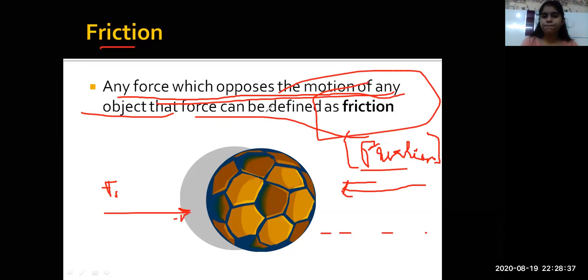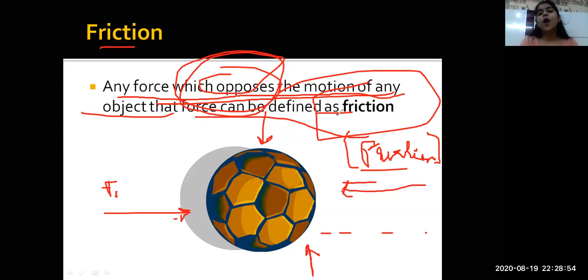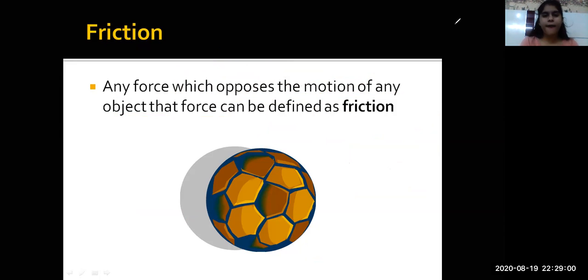If you throw this ball from here, it will stop on the ground. Why does it not go inside? Because there's some friction, right? The opposing force is always your friction, everyone. Is that clear to everyone?